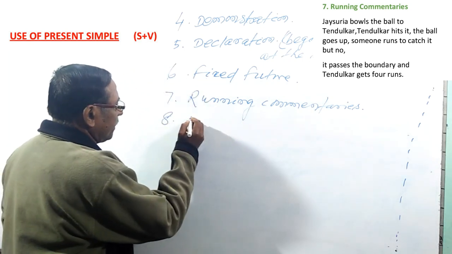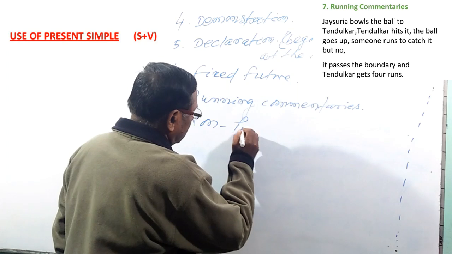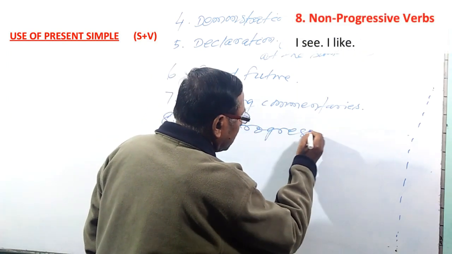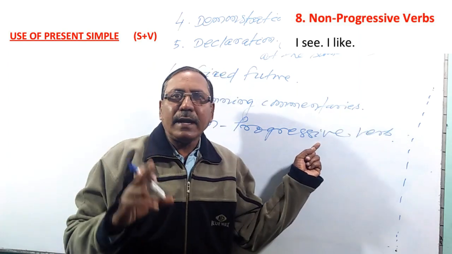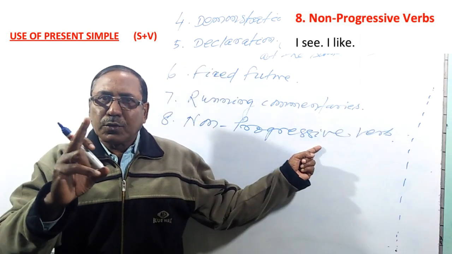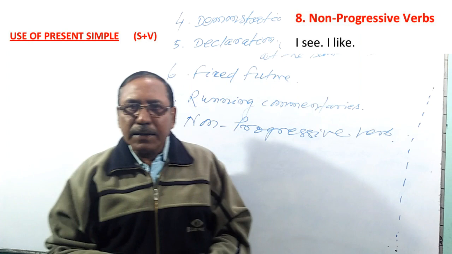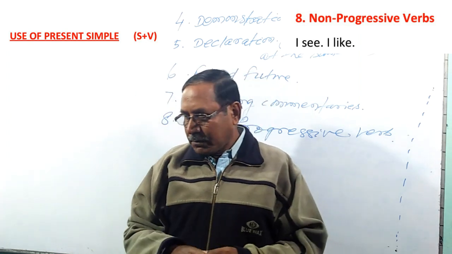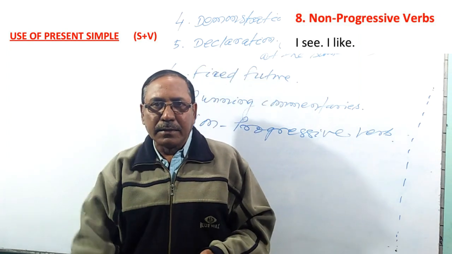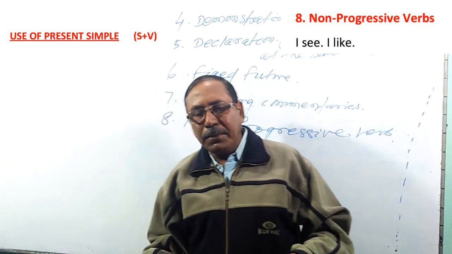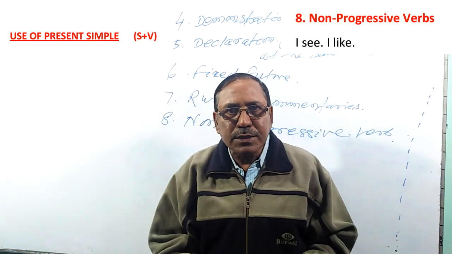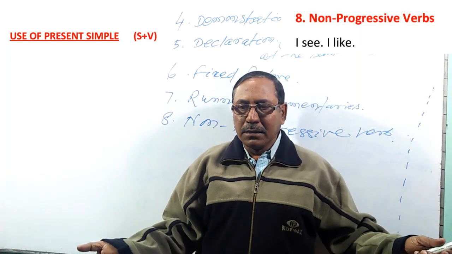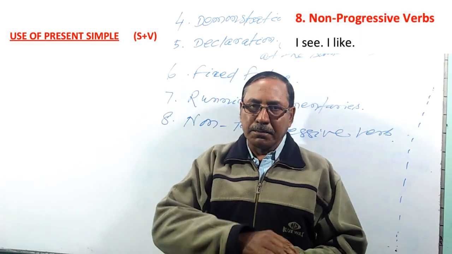Then you see in non-progressive verb, some non-progressive verbs are there that we can't use in present progressive form. For example, I am eating, I am playing, I am writing, but not "I am seeing", because see is a non-progressive verb.